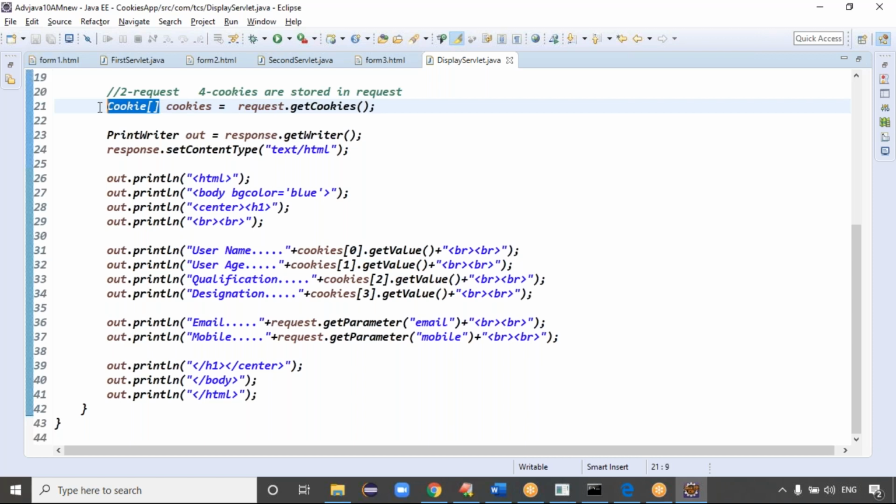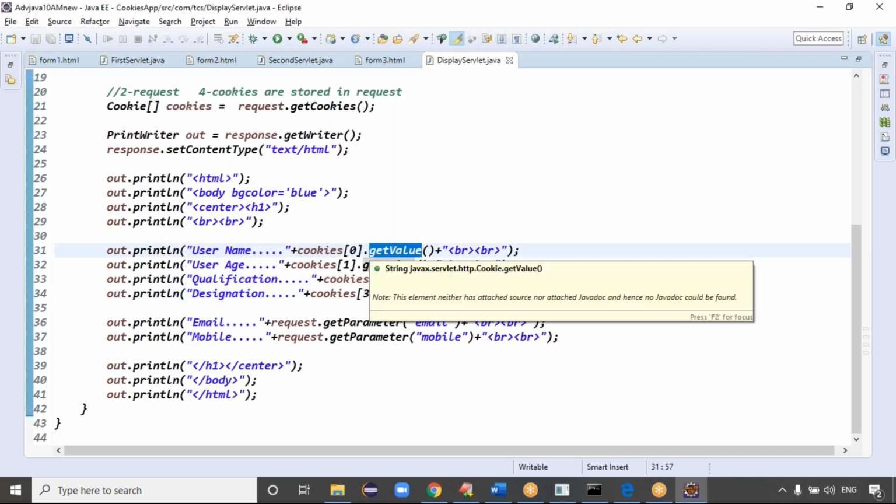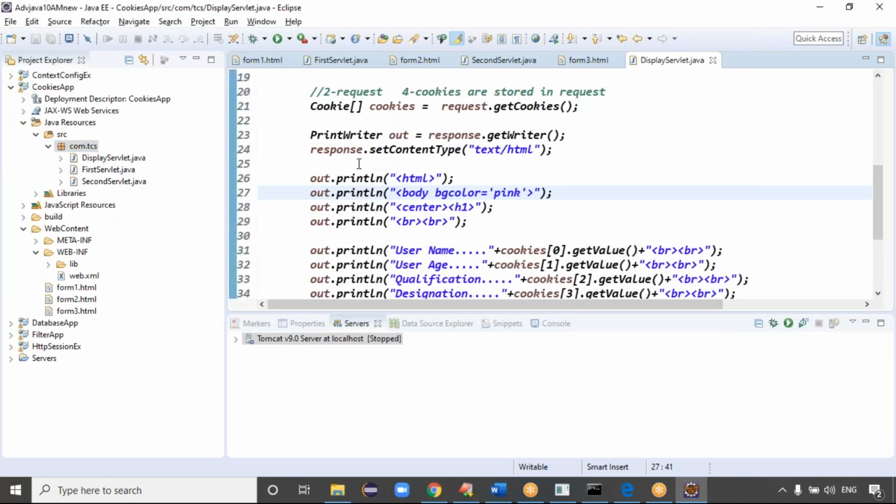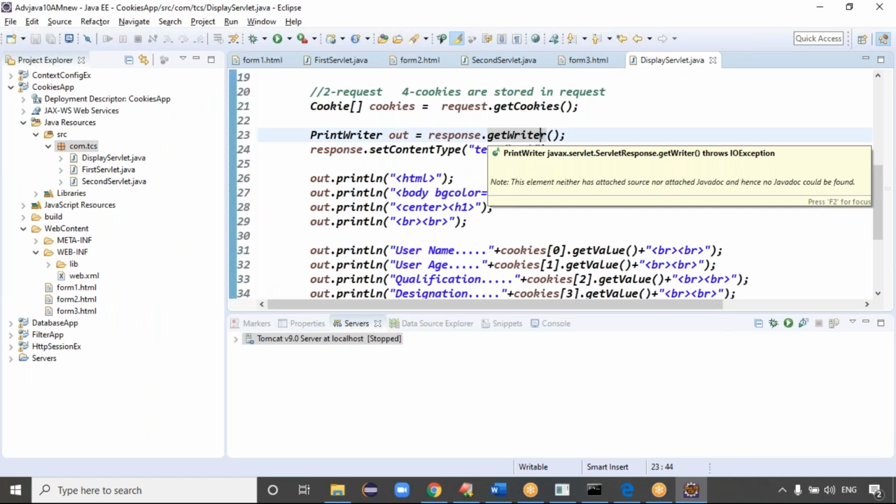Request.getCookies means what? It returns the cookie array, right? Then array of 0, array of 1, array of 2, array of 3. Directly I'm using the getValue method. getValue means we get the corresponding output, right? Exactly. Here you can change the color, like pink, pink, pink, pink. Yesterday the background color was blue. We changed the data. Guys, that's all, that is the process. So today we maintain the data in cookies format.